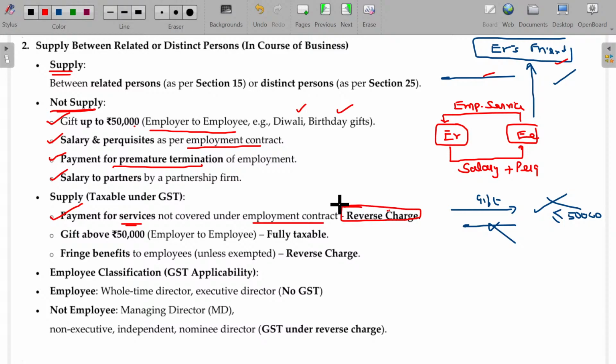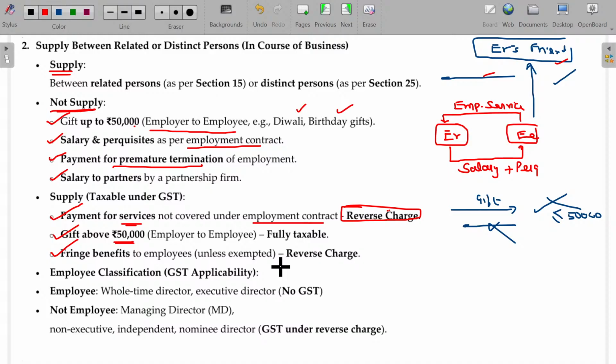What happens, sir, if the gift is worth more than 50,000 rupees? Fully taxable. If the payment is 60,000 rupees and GST on that, probably 10%, means 6,000 will be payable to the government. If it is not paid by the employer to the government, what happens, sir? This amount cannot be debited to his own P&L account. It increases the profit and automatically he has to pay the tax at the rate of 30%. That's his choice. And fringe benefits to employees. Of course, reverse charge will be applicable unless it is exempted.